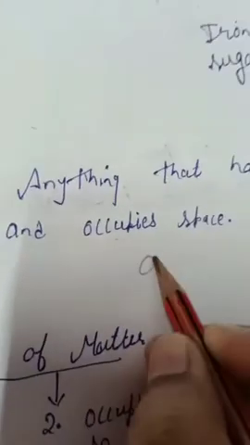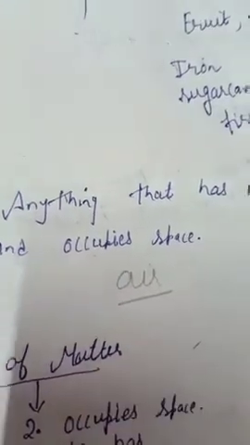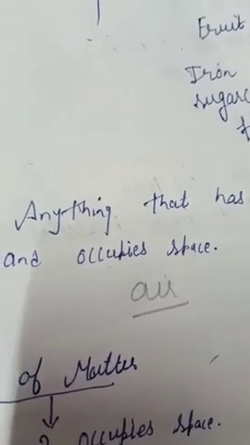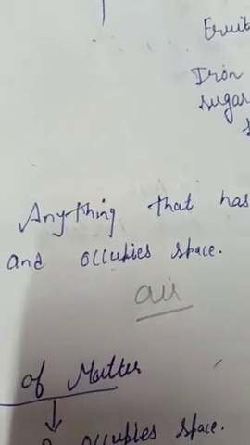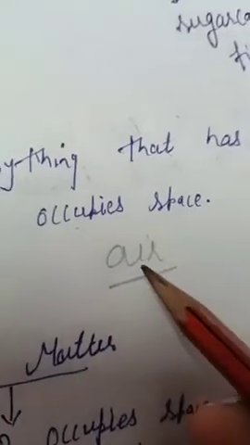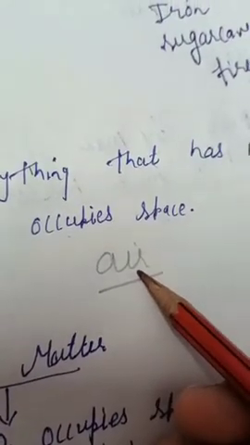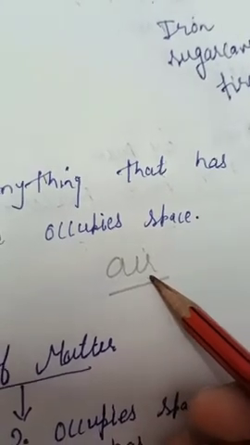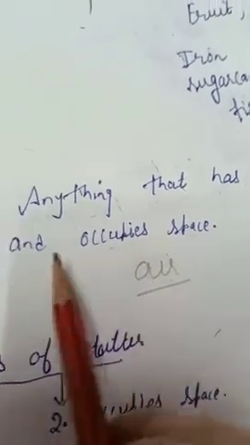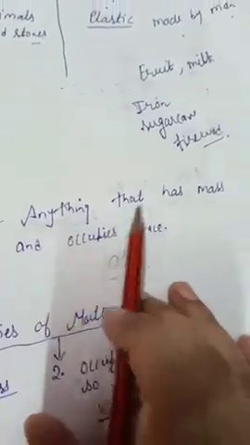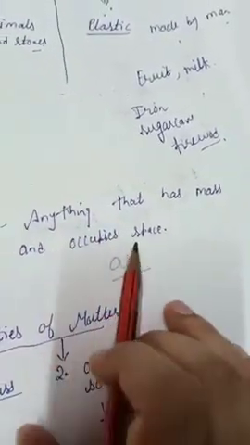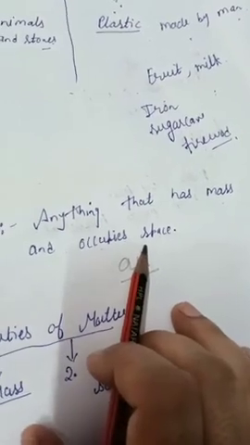Example: air. You cannot see air, but you can feel that air is there in our surroundings. And air also occupies space and has mass, so therefore air is matter. So here you have to learn the definition of matter. Anything that has mass and occupies space is called matter.